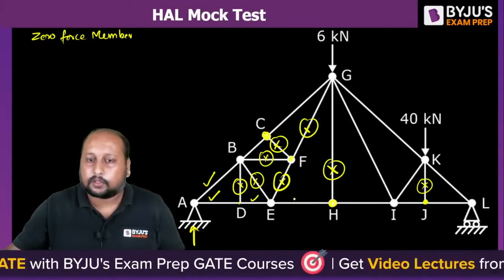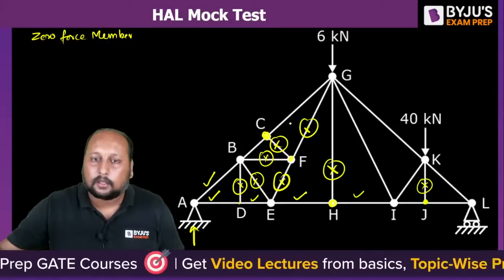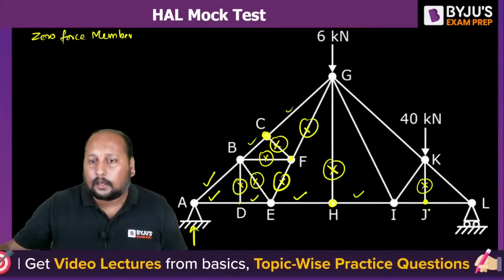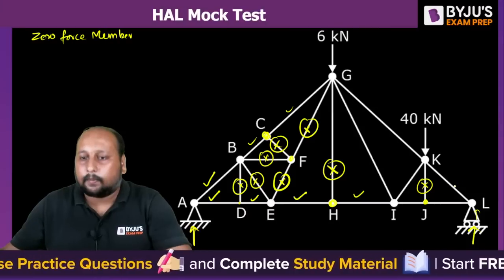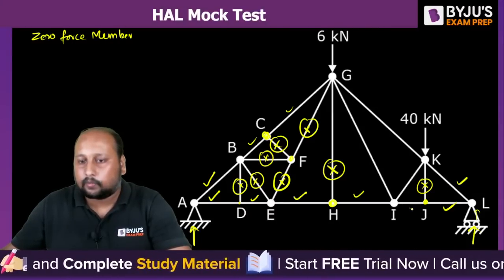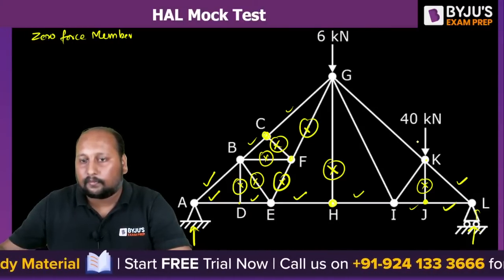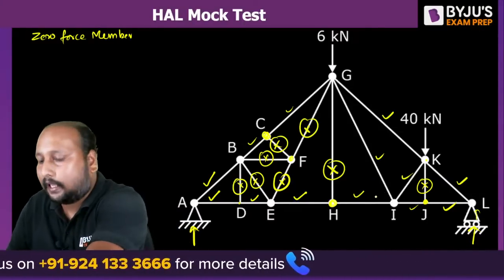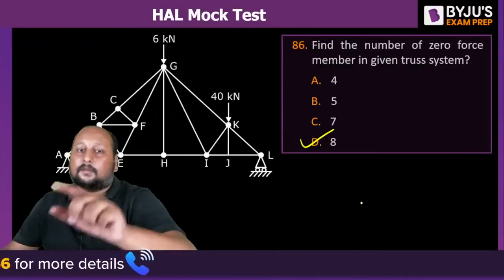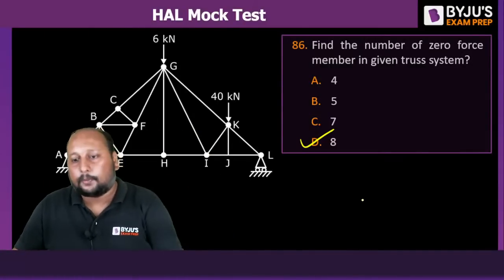This also has force present. Here there won't be, here there will be. If I talk about here, force will be present over here also, here also, here also. Here the point load is 40 kilonewton, here also it will be, here of course it will be. So basically we have in total 8 members which are zero force members. Option D is the correct answer.